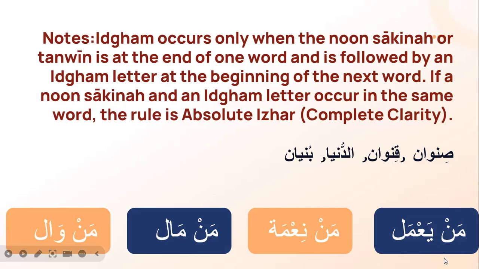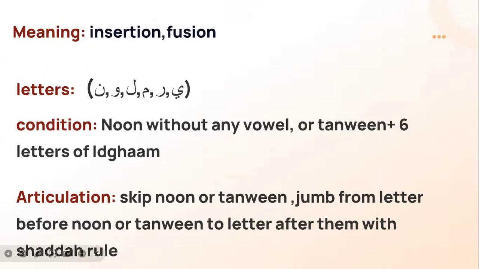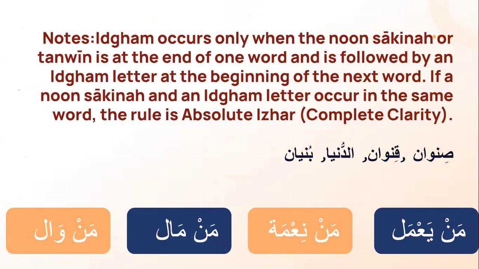We cancel the noon and we take the letter mim and the letter ya in one. We make it like idgham. Like we said, Idgham is insertion. We did insertion here with noon and ya, and we said من يعمل. We didn't pronounce the letter noon.